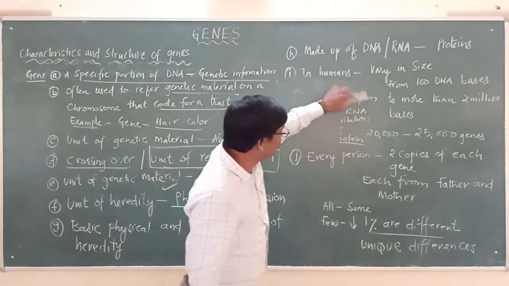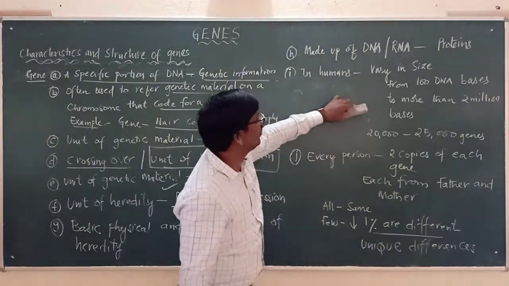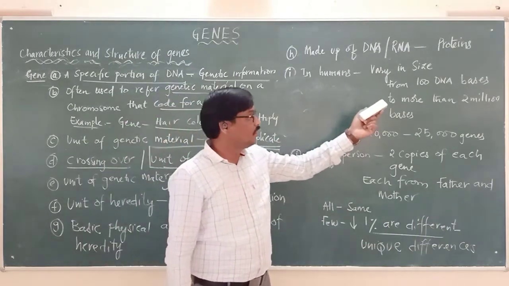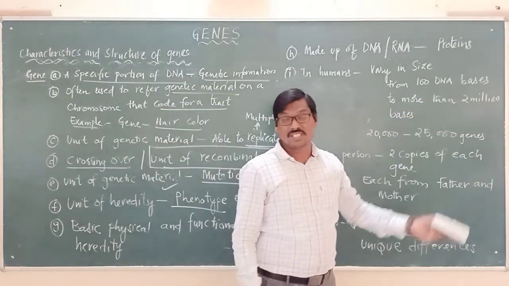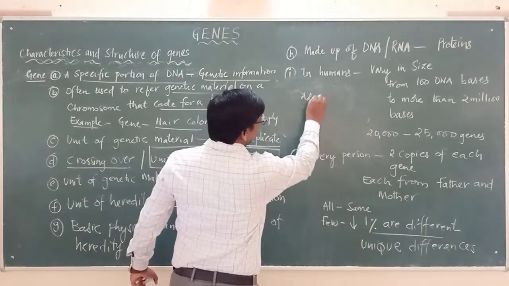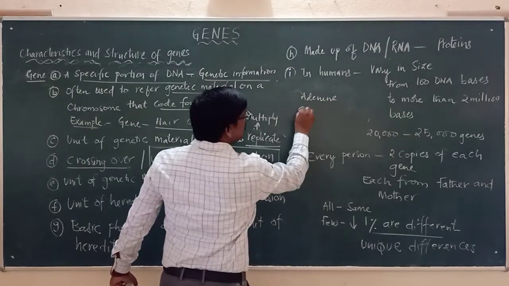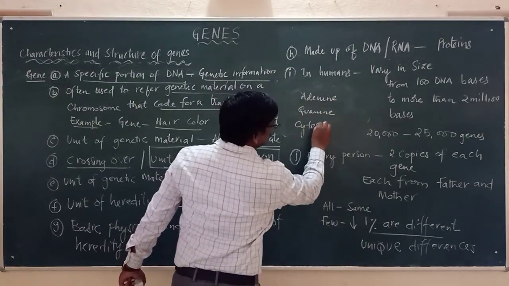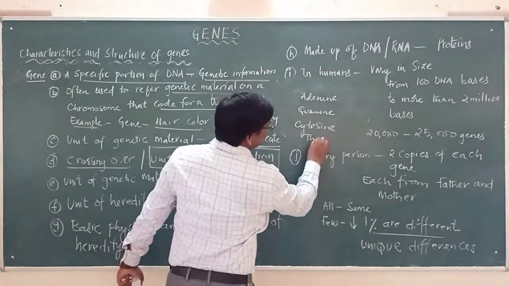And likewise, if you are seeing in humans, the size of these genes may vary, from 100 DNA bases. DNA bases means, again, the DNA is made up of adenine, guanine, cytosine, and thymine.